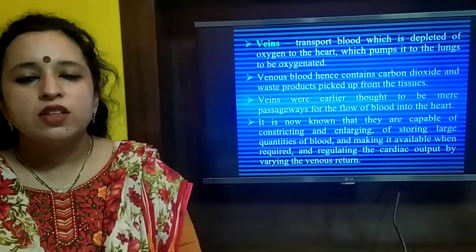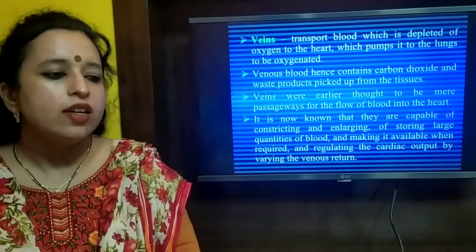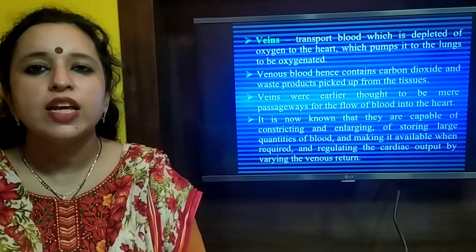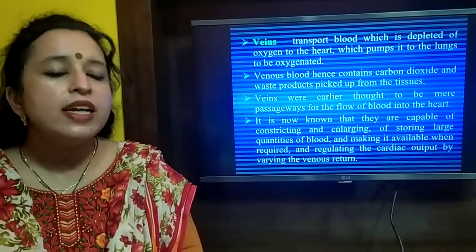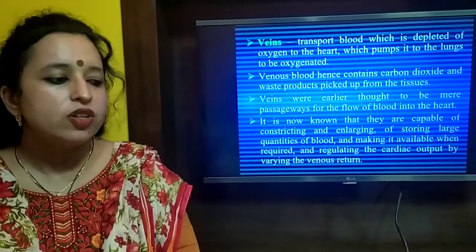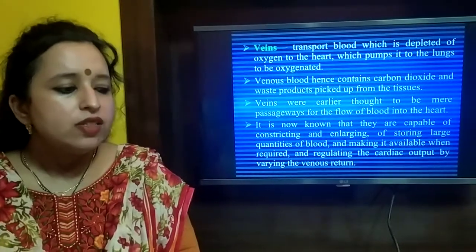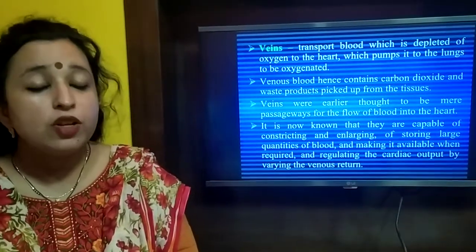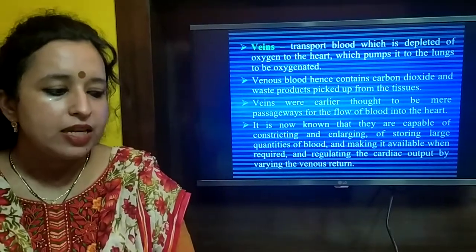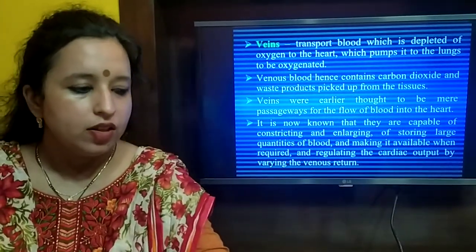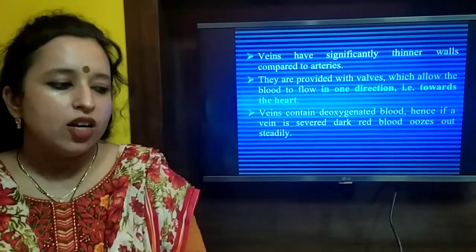Veins are the third blood vessels of the circulatory system. Veins carry blood which is depleted of oxygen. Venous blood hence contains more carbon dioxide and waste products picked up by the tissues. It is now known that they are capable of constricting and enlarging and storing large quantities of blood and making it available when required. Thus, veins also play a very important and significant role in cardiac output.